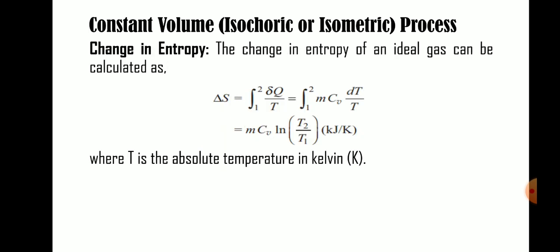Okay, then change in entropy. What entropy is, I will explain later, but the formula is delta S equal to delta q by T. The formula for Q is m CV delta T, as seen in the previous slide. Then substitute that, m CV dT by T, and we get m CV ln, the integration of dT by T, since the integration of 1 by x dx is ln x. Then we get delta S equal to m CV ln (T2 by T1). For specific entropy change, eliminating m, the formula is CV ln (T2 by T1).